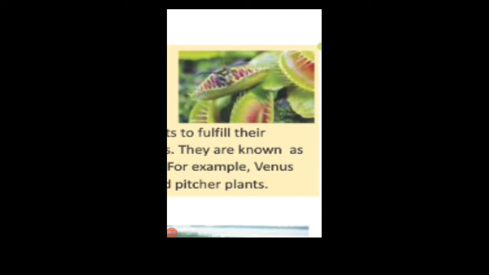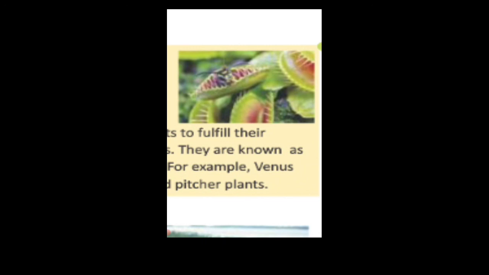Now we will study about some other kinds of plants like insectivorous plants. Some plants like Venus flytrap, sundew and pitcher plant eat insects, so they are called insectivorous plants. They have special leaves to trap the insects.